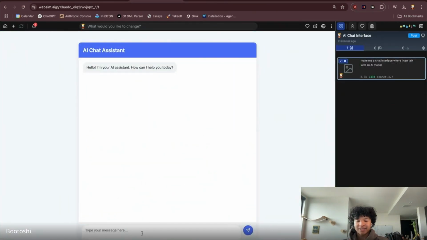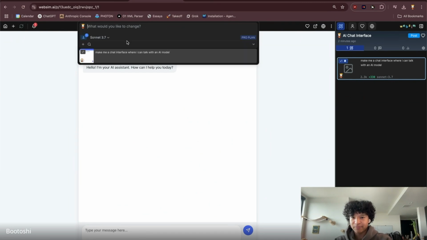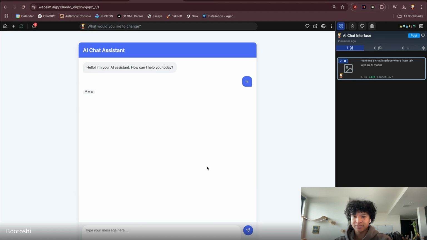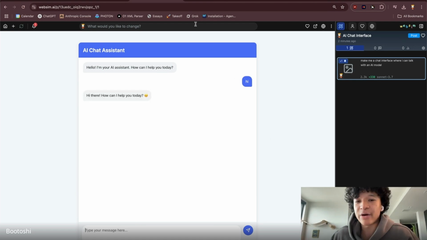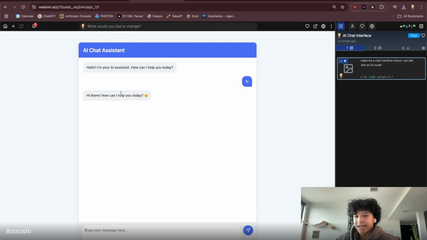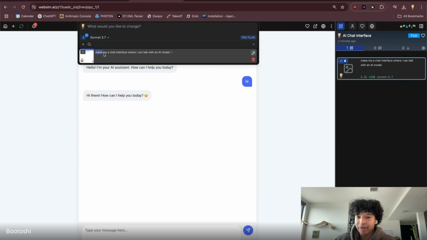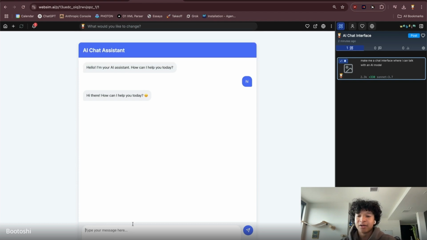Now we have a basic chat interface that I started with. The prompt was: make me a chat interface where I could talk with an AI model. If I type, then we could see. Cool. So now we have this initial base prompt of an AI chat assistant. Based off this prompt, which is simply make me a chat interface where we could talk with an AI model, we now have a chat interface where we could talk with an AI model. How are you doing?